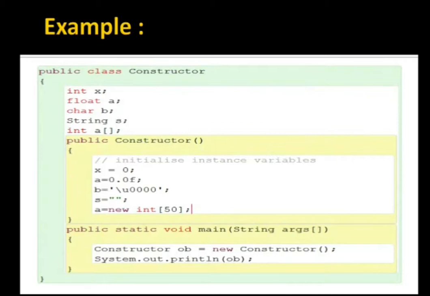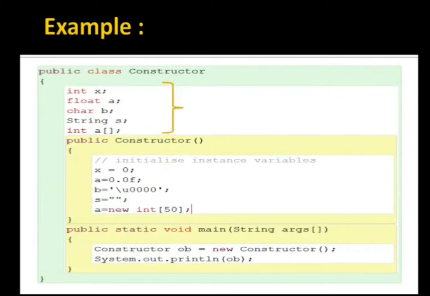And see, inside the public static void main I had written constructor ob equals to new constructor, which means I had created an object for that, and the constructor in the end is going to call a default constructor, and then I'm going to display the value of ob. Whenever we display the value of ob, always remember it provides an address. Whenever we display a non-primitive data type, the name of the non-primitive data type, we get an address. You have to remember a few small things.